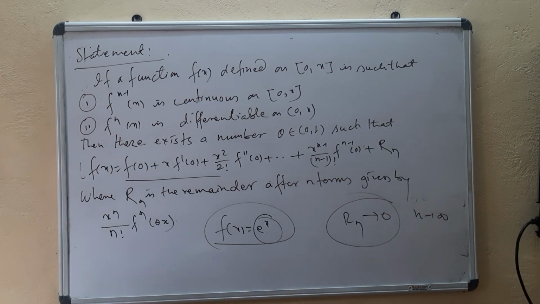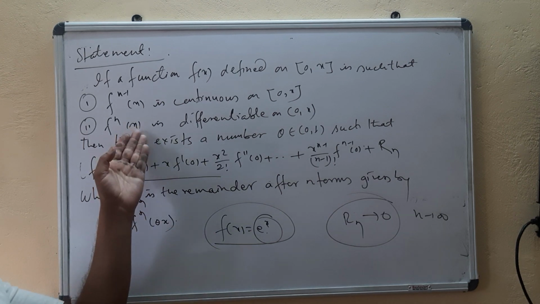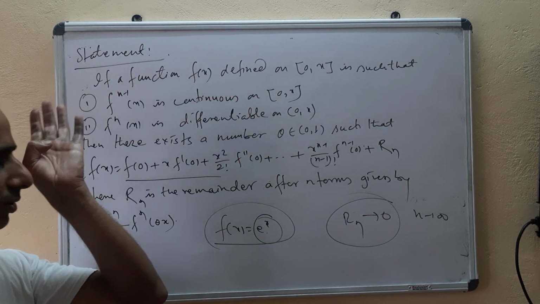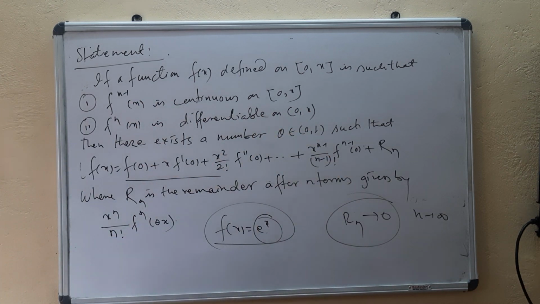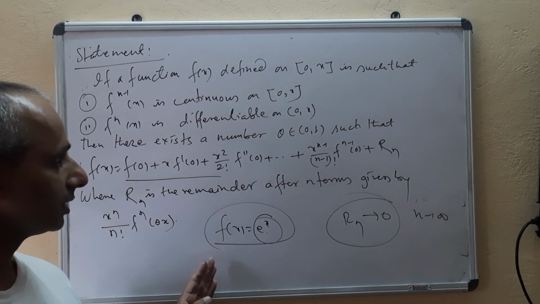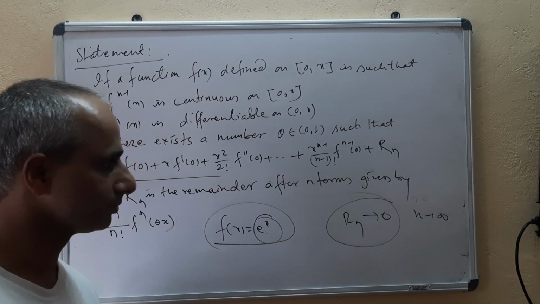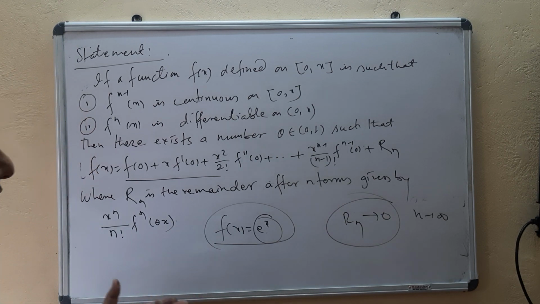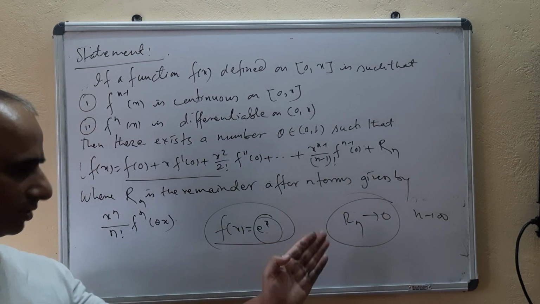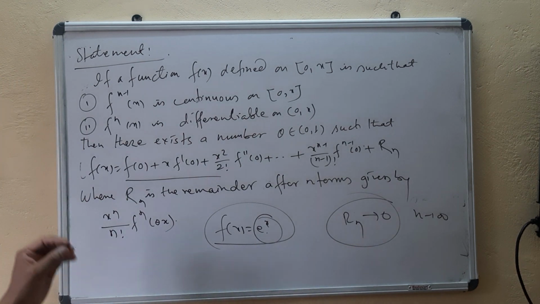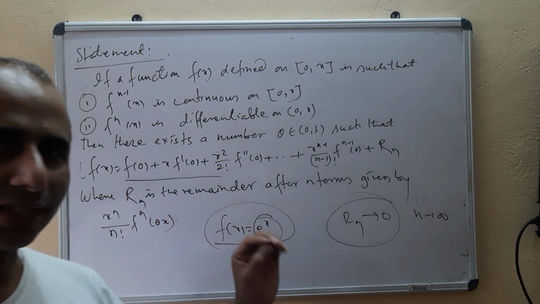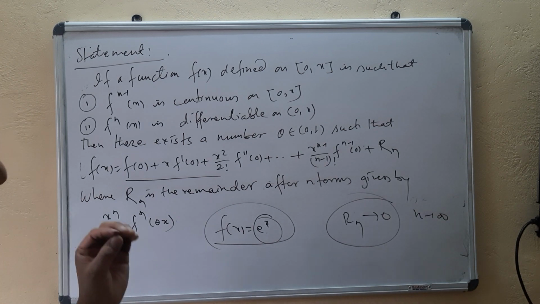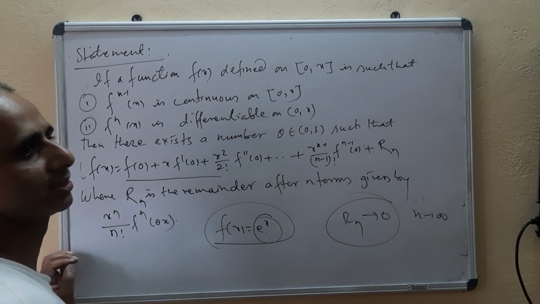we must consider two cases. Here we were given only that the derivative up to n-1 was continuous on the closed interval, so we could go only up to the (n-1)th order derivative. We could not go more than that. But if you want an infinite series, then you must consider that the derivative of the function exists at every order, meaning f(x) has continuous derivative of every order in the open interval 0 to x.